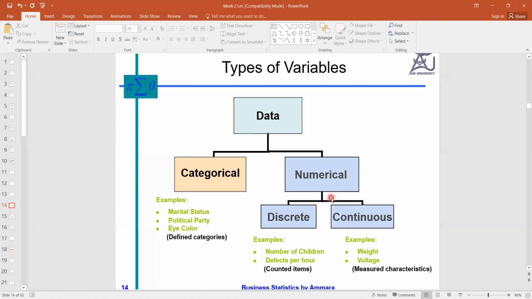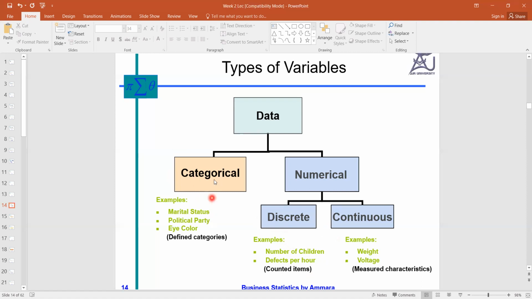Numerical data is further divided into two types. The numerical or quantitative variable has two types, discrete and continuous. Examples of discrete are the number of children in a family, number of trees planted in a street, number of houses in a street or in a sector, number of fans in the classroom. So these are examples of discrete which we can count easily. So these are numbers.